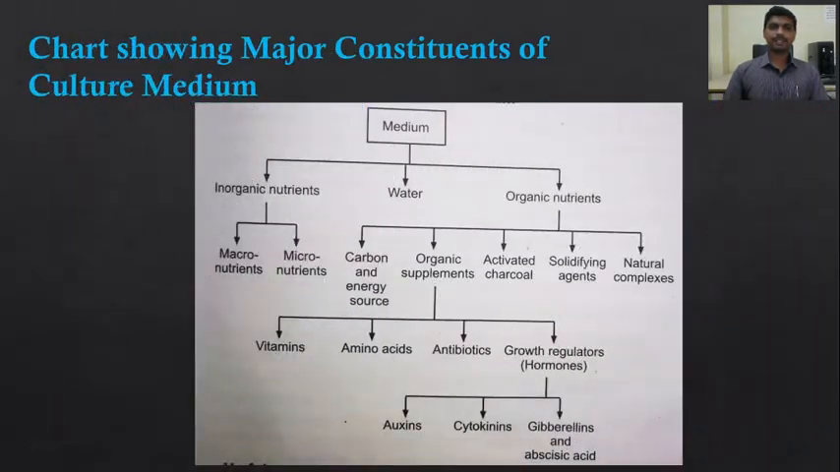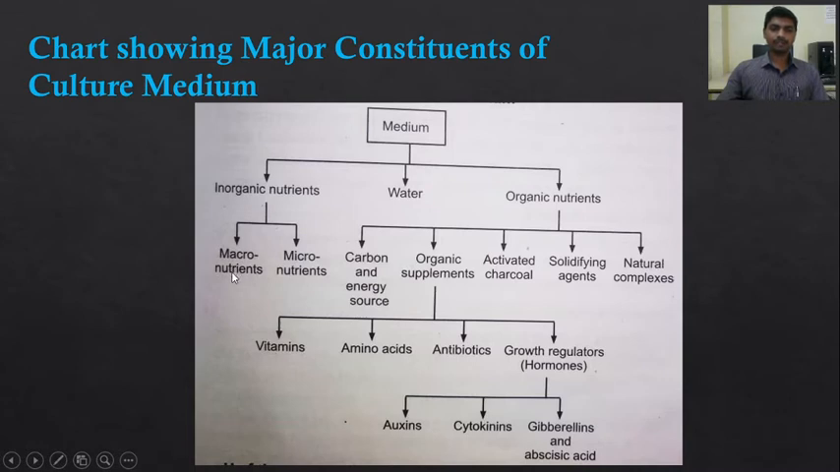Here is the chart showing the major constituents of the culture medium. The culture medium constituents have been divided into 2 types, inorganic nutrients and organic nutrients. Water is essential for the culture medium. Inorganic nutrients comprise macronutrients and micronutrients. Macronutrients are those nutrients which are required in a large quantity. Micronutrients are those required in small quantity.